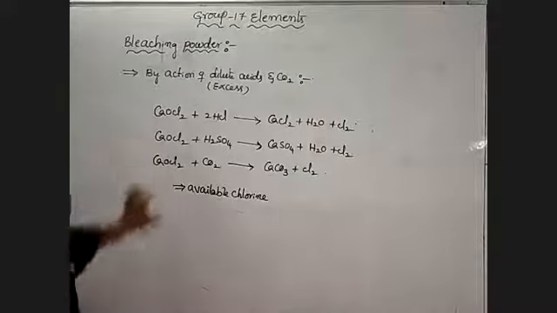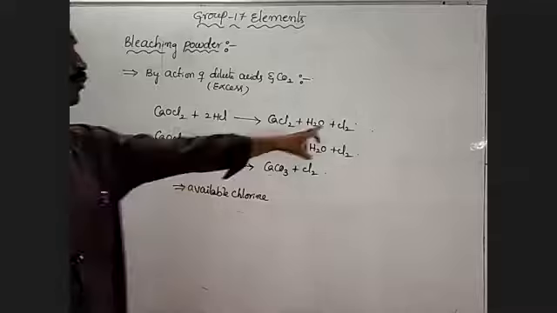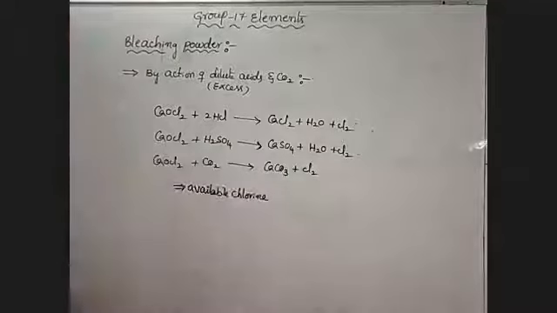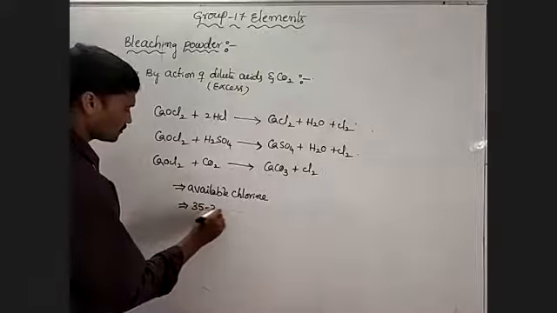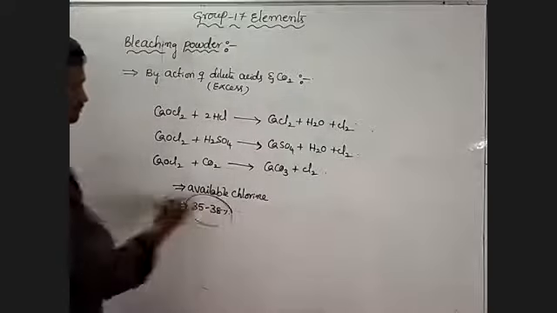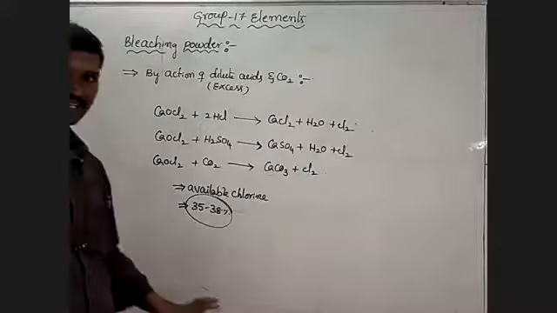When bleaching powder reacts with dilute acids or CO2, it forms chlorine. That is called available chlorine. A good sample of bleaching powder contains 35 to 38% available chlorine. Okay, right. These are reactions of the bleaching powder.